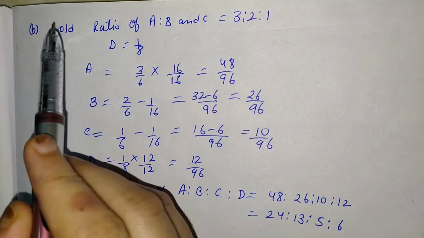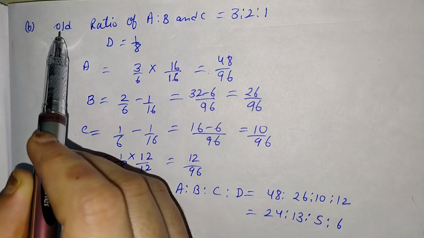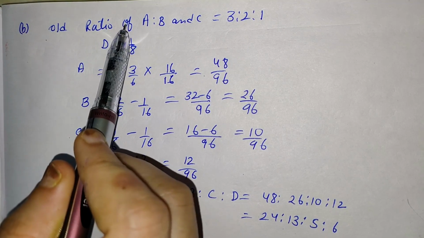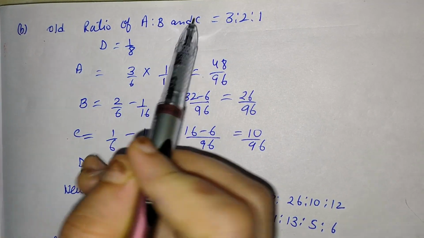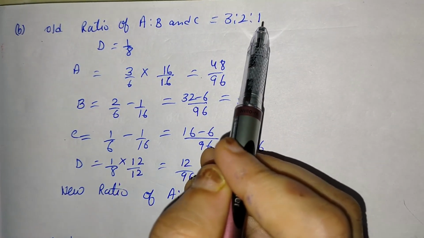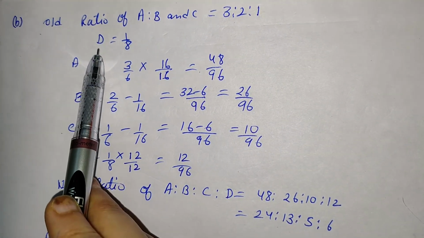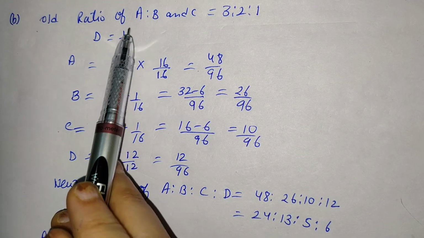Now, the solution is, first of all, the information given in the question: the old ratio of A, B and C is 3 is to 2 is to 1, and D is a new partner and the share of D is 1 upon 8.